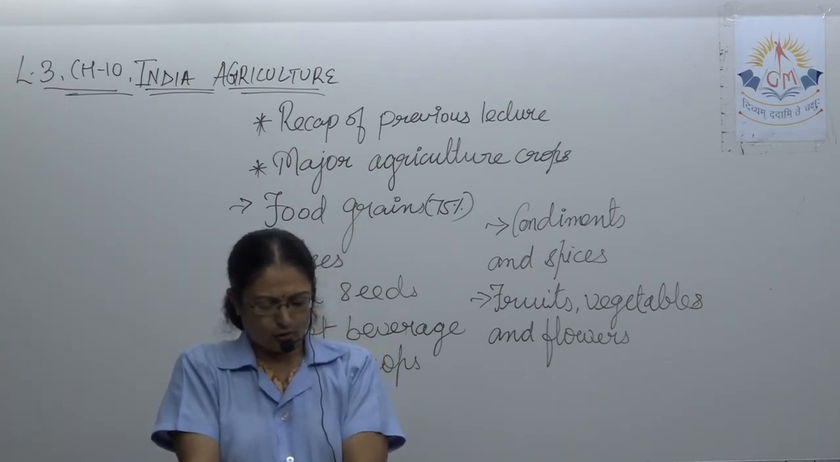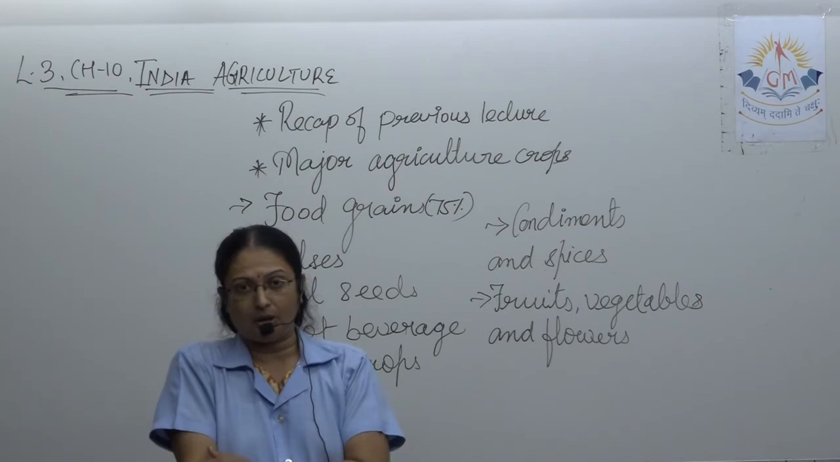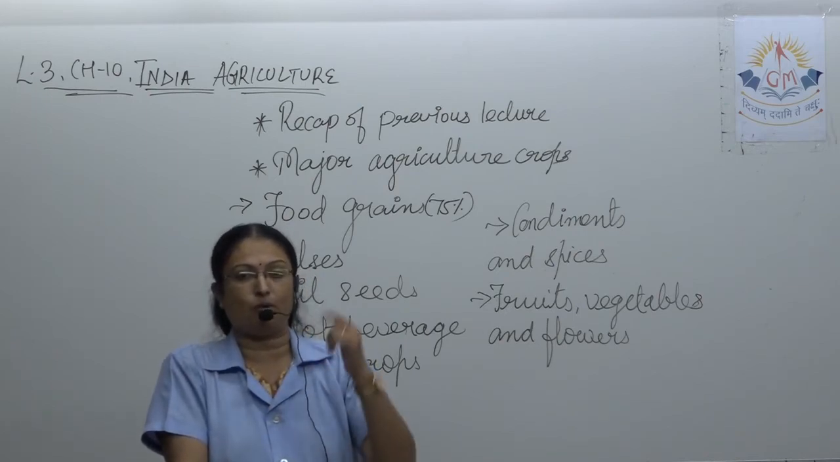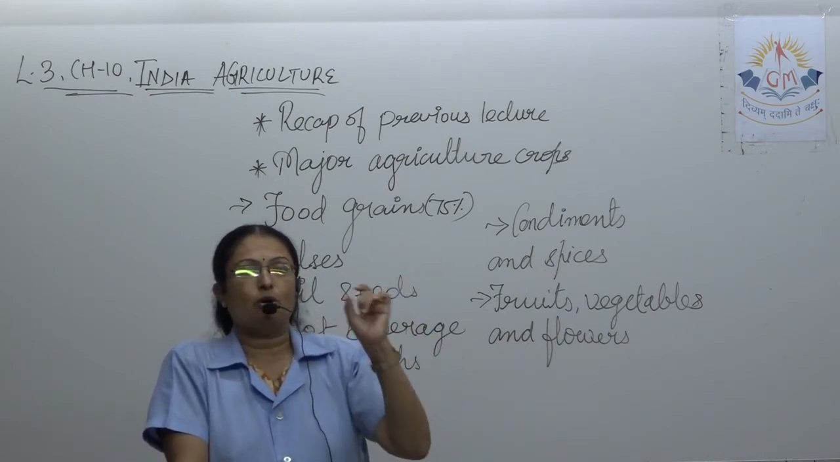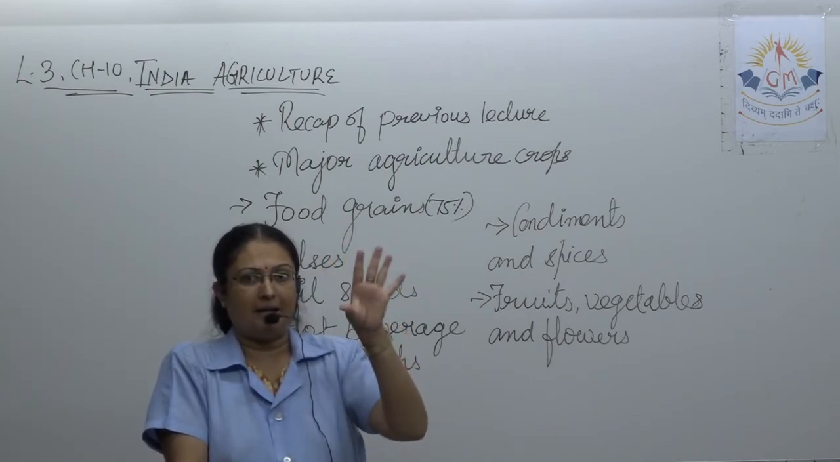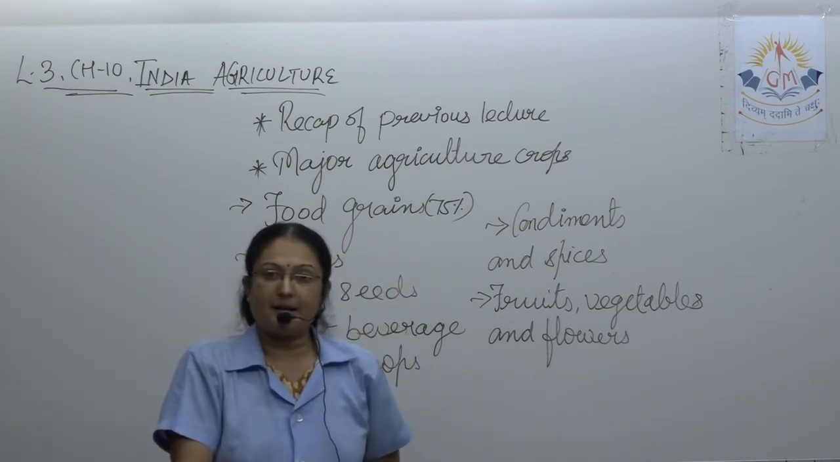Sikkim is the first state to ban tobacco gutkha. Highlight it, underline it. Which state is the first state to ban tobacco? Sikkim is the first state. Highlight it. Then comes rubber.